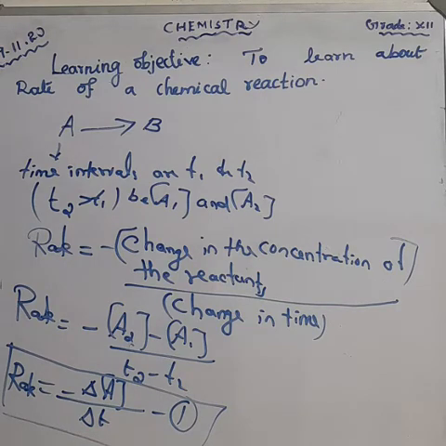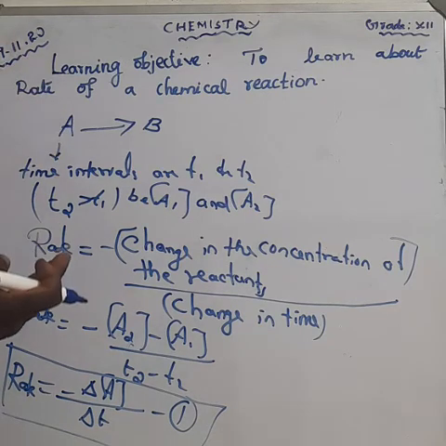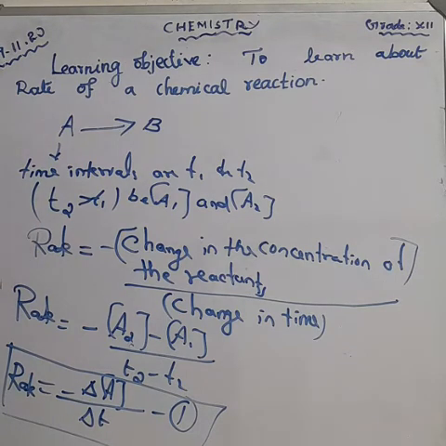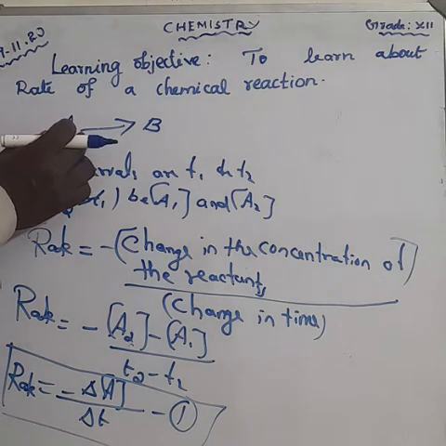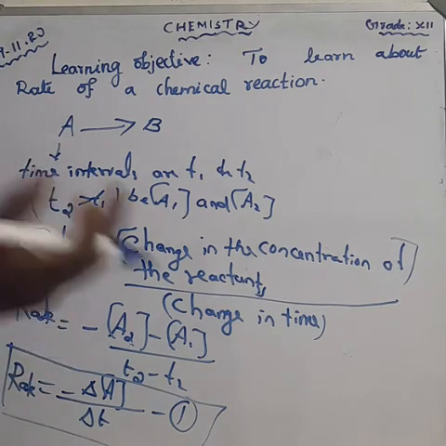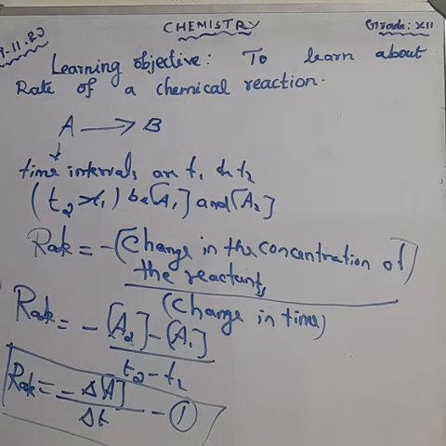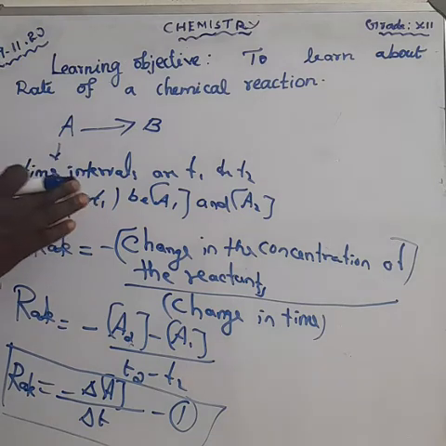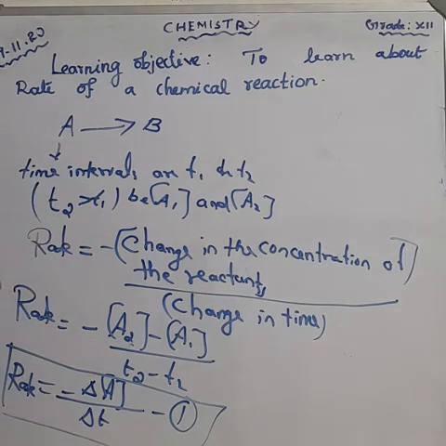During this reaction, the concentration of the reactant decreases. So the change in concentration gives a negative value. Don't forget, this is a one-word question.